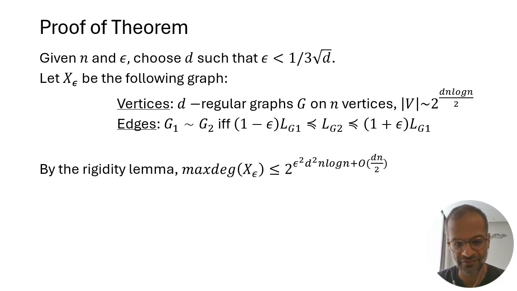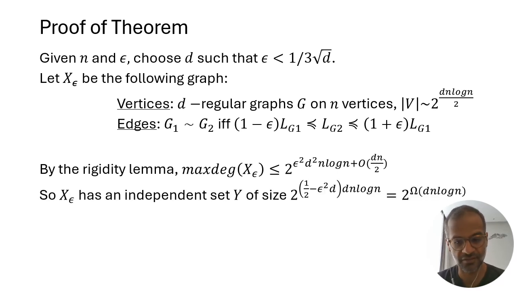Okay, if it has small maximum degree, it has to have a large independent set. So it has an independent set of size at least the number of vertices divided by the maximum degree, which is 2 to the half minus epsilon squared d times dn log n, and that is just 2 to the omega dn log n for some other constant because of the way we've chosen epsilon. Okay, so this graph that we've constructed has a large independent set.